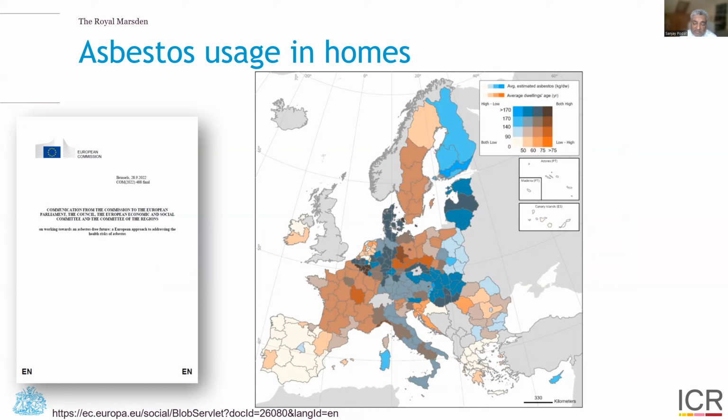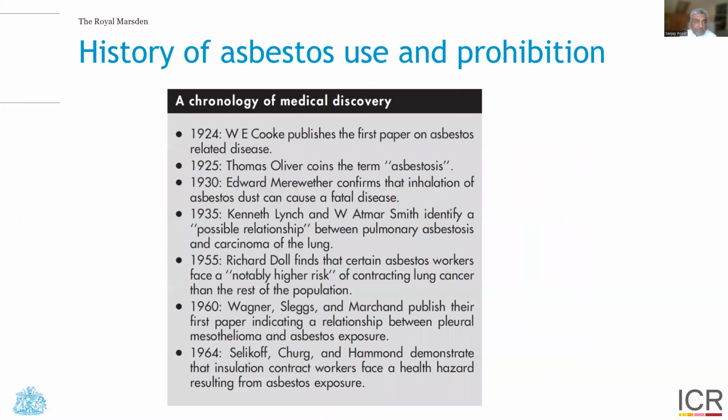This is particularly problematic in Eastern Europe and in Western Europe, we have problems with high usage of asbestos in older buildings. And this becomes a particular problem when trying to dispose of these properties in a safe manner.